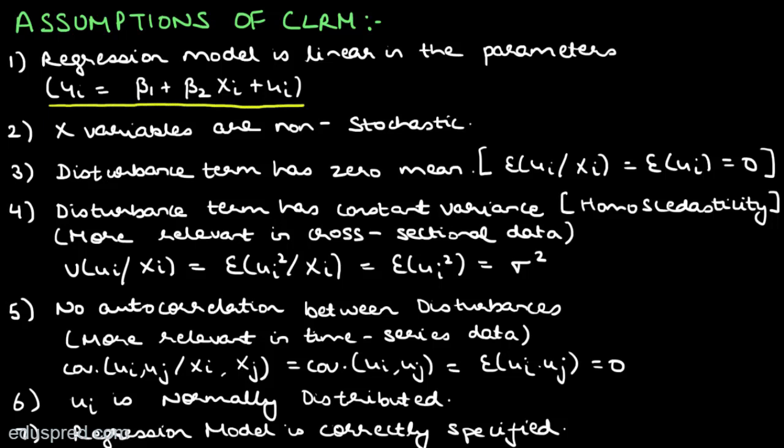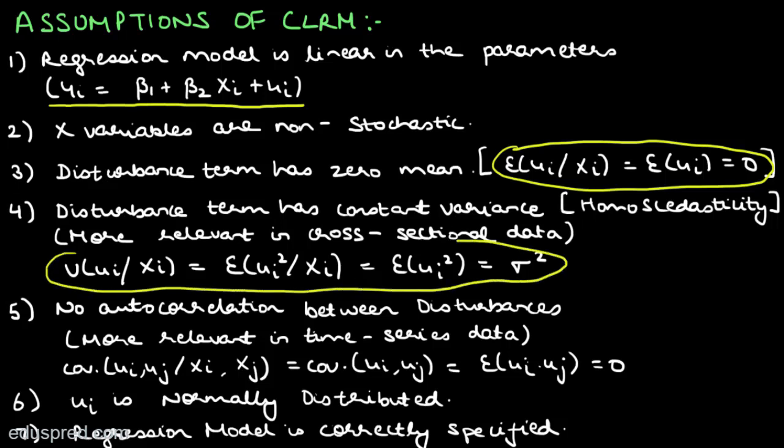Assumption number 2 is that the x variables, that is the independent variables, are non-stochastic. Assumption number 3 is that the disturbance term has zero mean, and this is how we can write this assumption in mathematical form. Assumption number 4 is the assumption of homoscedasticity. Note that this assumption is more relevant in the case of cross-sectional data, and this is how we can write this assumption mathematically.